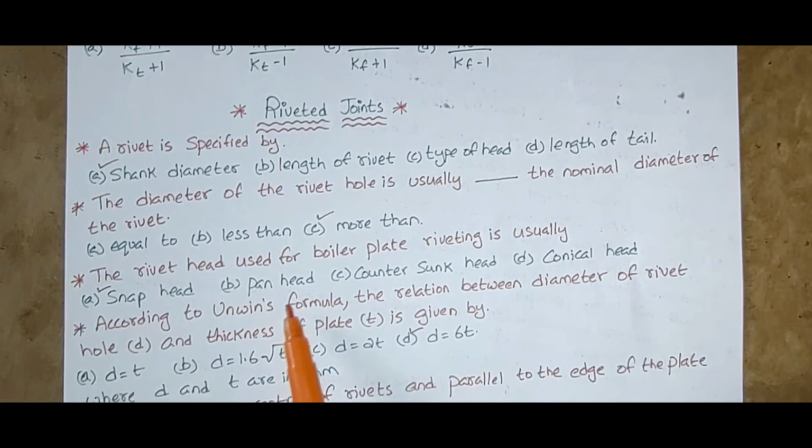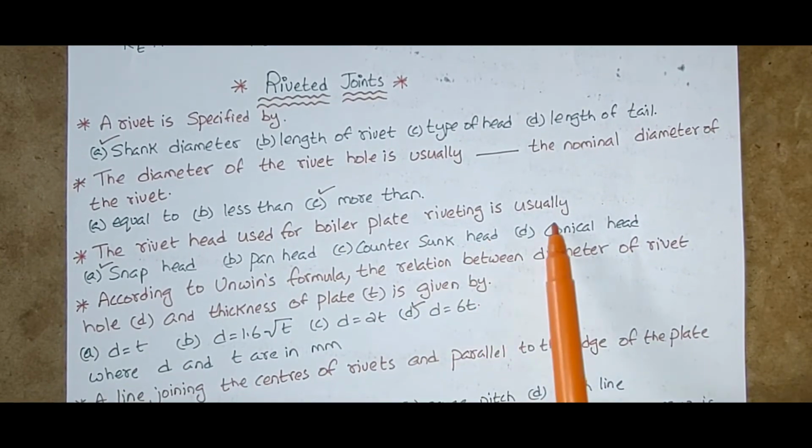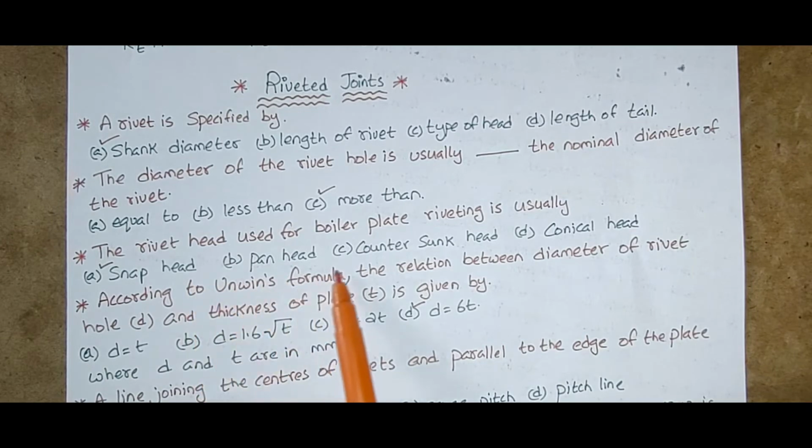The rivet head used for boiler plate riveting is usually snap head, pan head, countersunk head, conical head. The rivet head used for boiler plate riveting is usually snap head.